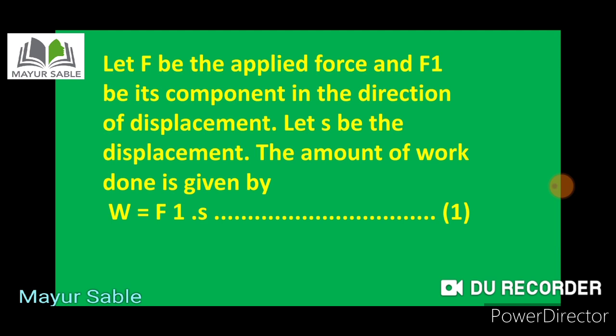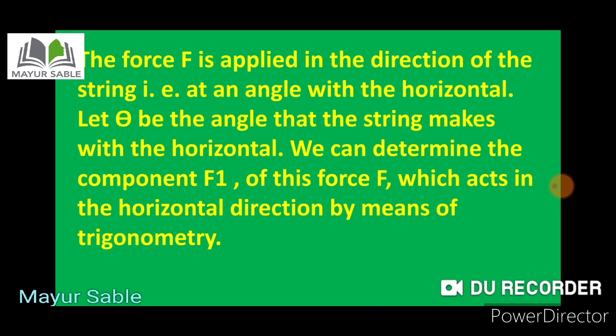The force F is applied in the direction of the string, that is at an angle with the horizontal. So let theta be the angle that the string makes with the horizontal. What is horizontal? Ground. And theta is the angle between the ground and the string. So we can determine the component F1 of this force F which acts in the horizontal direction by means of trigonometry.